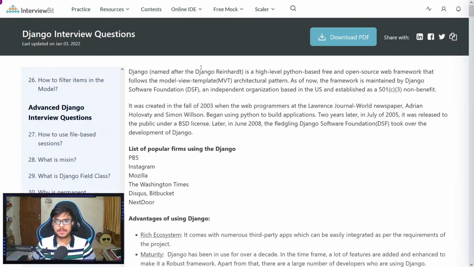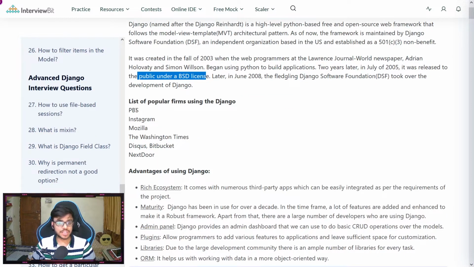So Django was named after Django Reinhardt, which is a high-level Python-based open-source web framework. Now it follows MVT, that is the Model View Template architectural pattern. They started creating it in 2003, and it was publicized under the BSD license in 2005. Some of the popular firms who are using Django are PBS, Instagram, Mozilla, etc.